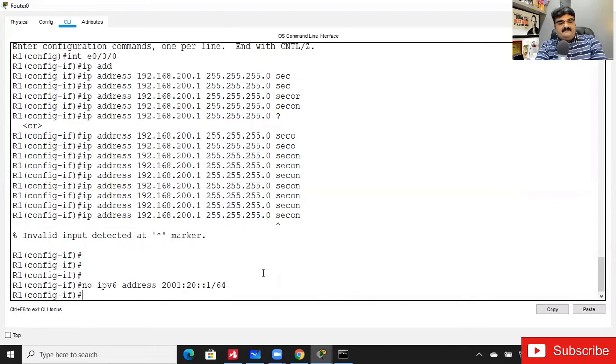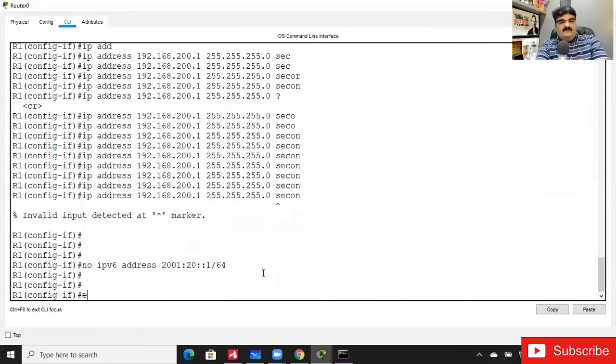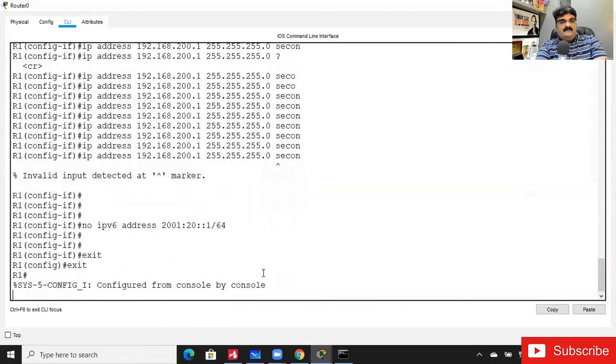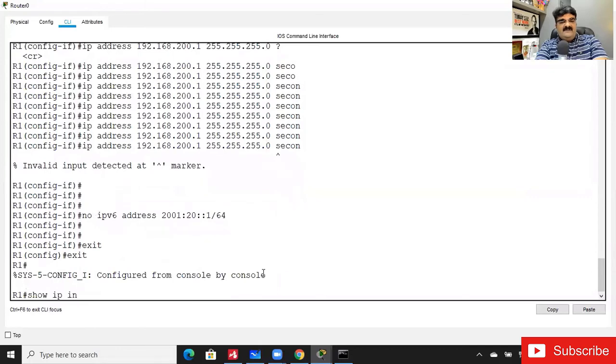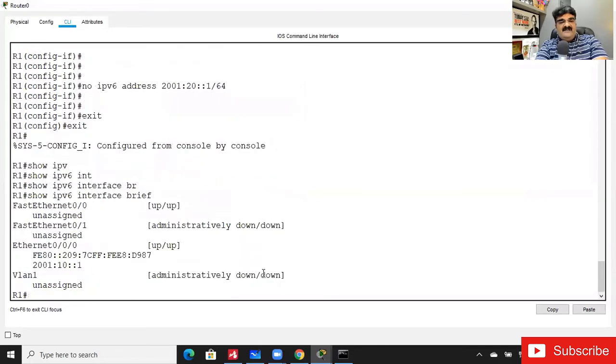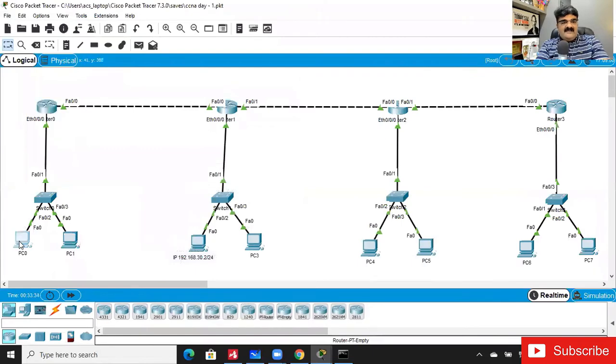So I'm going to check this. Show IPv6 interface brief, and now I have only one IP, 2001:10::1. Now let me go to the PC, and I'm going to assign an IP address to my computer.